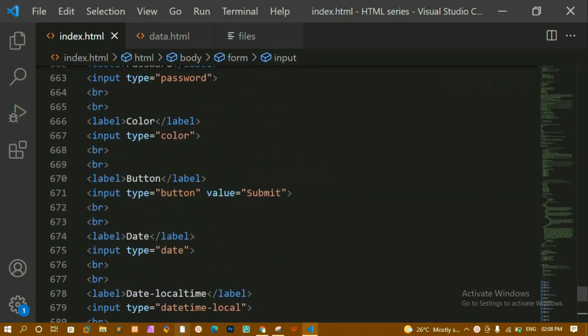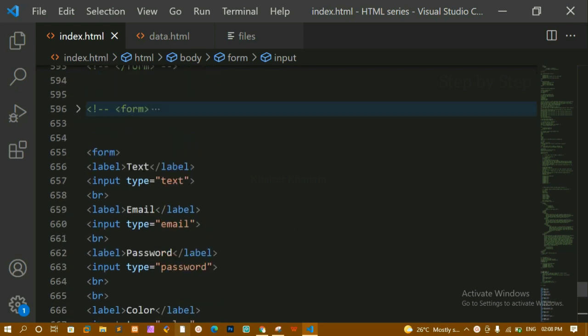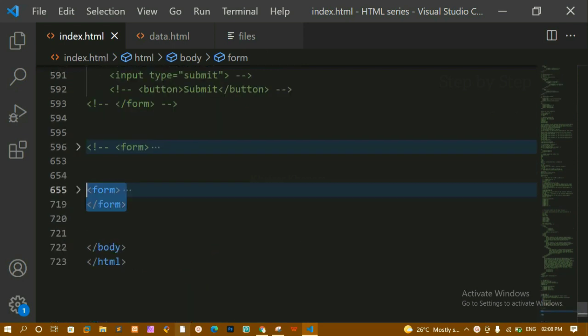Now we are going to see some of the input attributes, what attributes we can use in our input fields. Now here I'm going to comment this entire thing. Now below this I'm going to create another form.